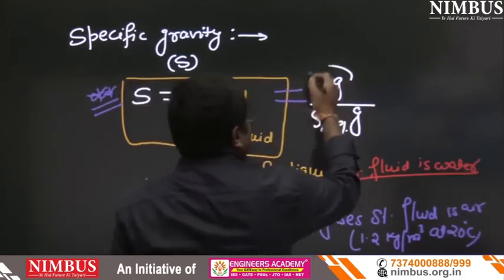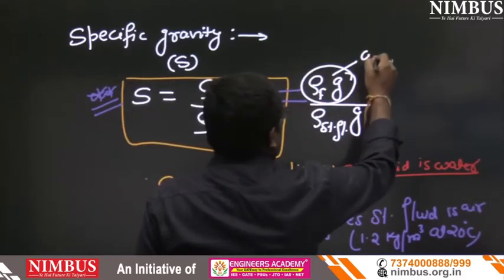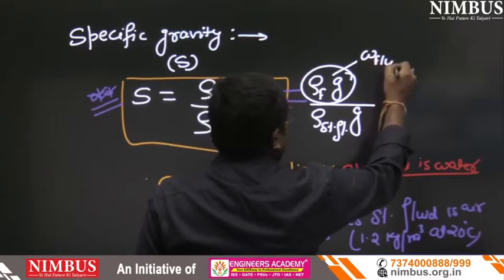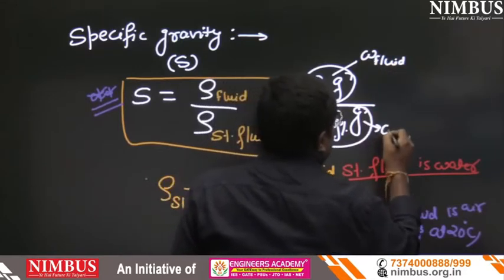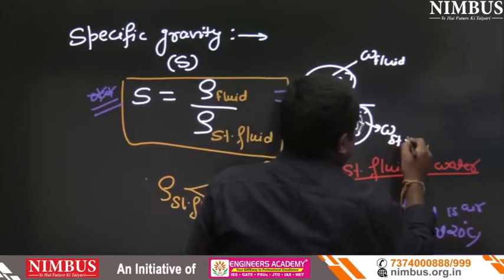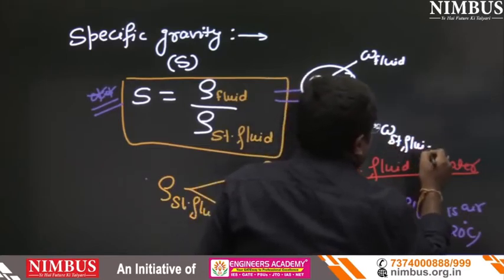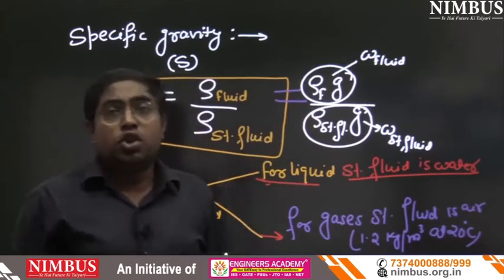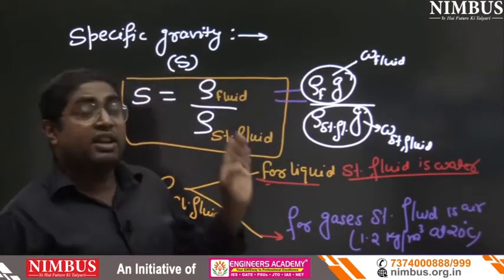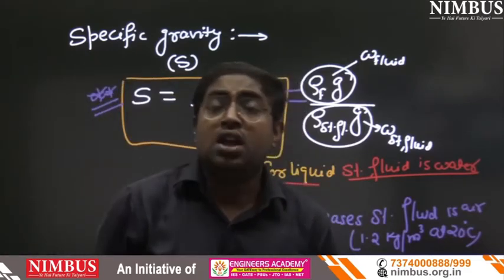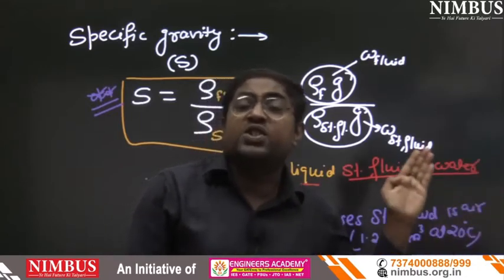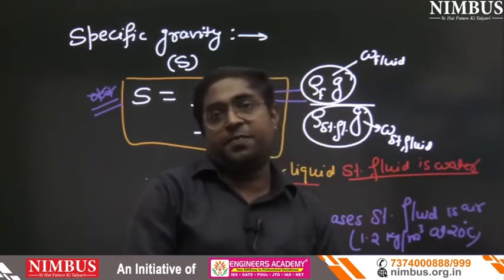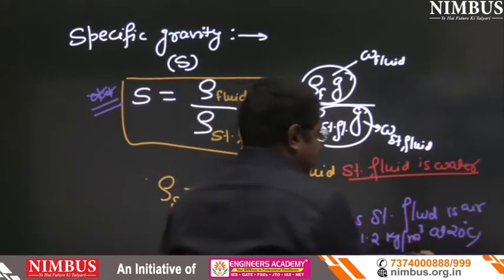So here we can write specific weight of fluid, and here specific weight of standard fluid. So specific gravity can also be defined as the ratio of specific weight of fluid to the specific weight of standard fluid. Now see the example.